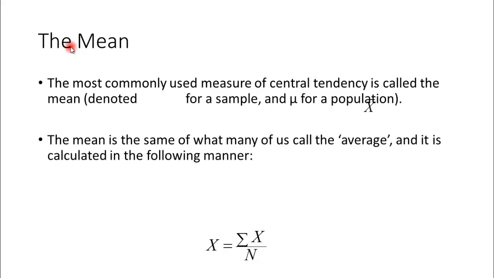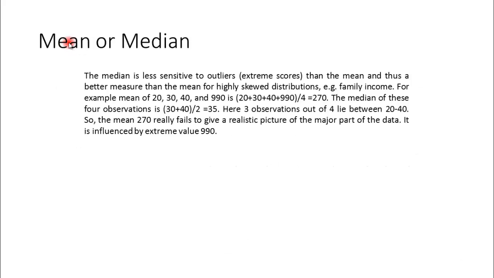Mean is the most commonly used measure of central tendency, and it is denoted by x̄ for the sample and mu for the population. Mean is simply called the average also, and it is calculated as the summation of all the x's divided by the total number of observations. Okay, so one of the questions is, which one should I use? Should I use mean or median?